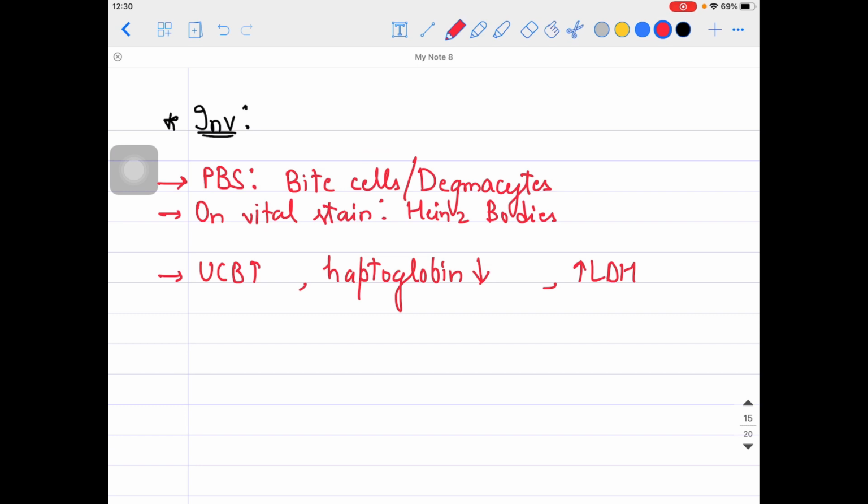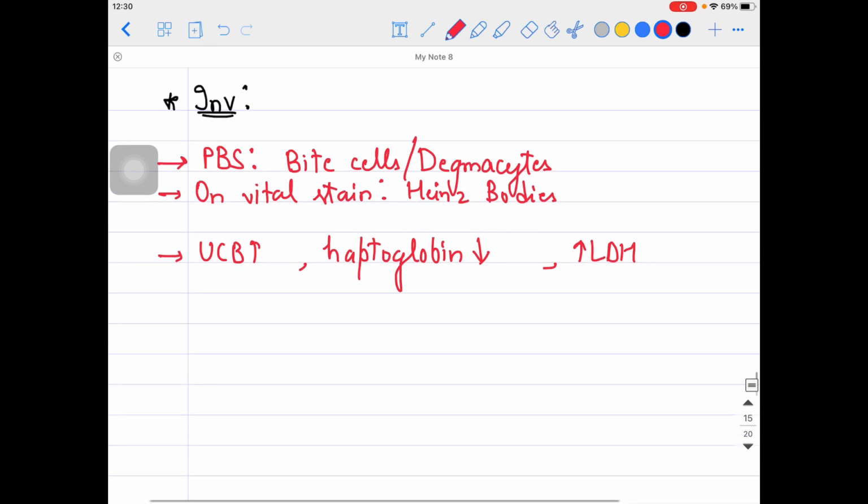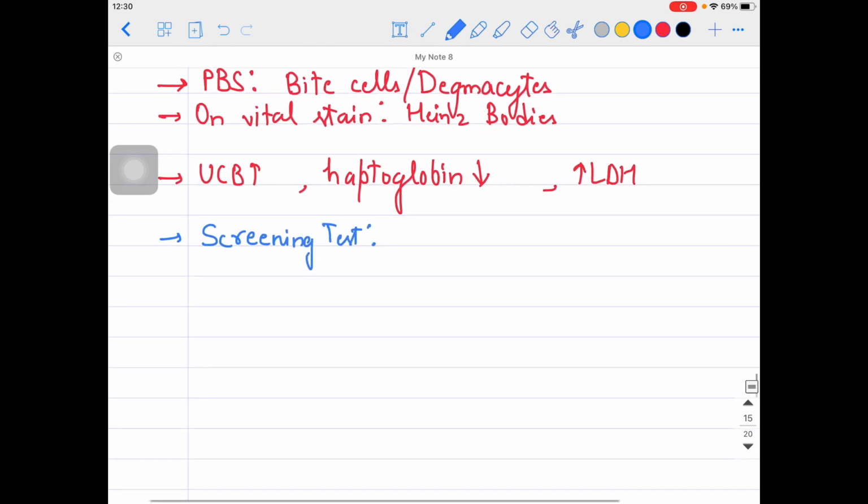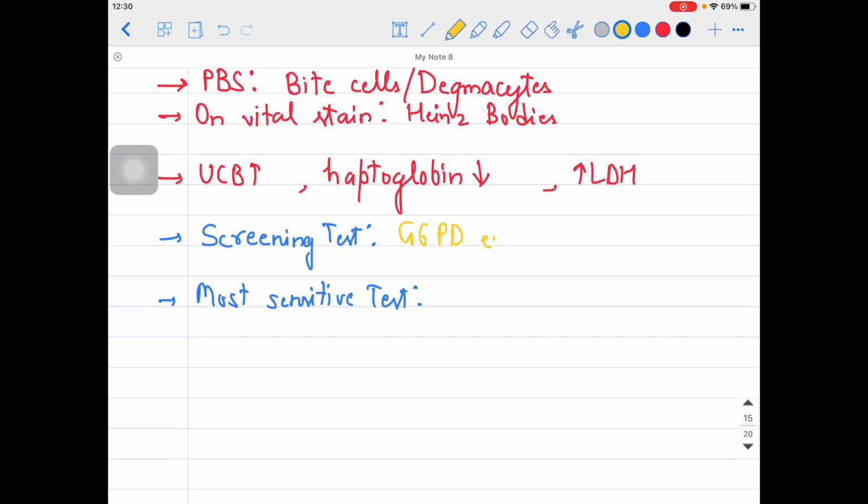What kind of test can you do over here? Very important, guys, I am writing that there is a screening test and one is the most sensitive test. Two tests we should know as far as G6PD deficiency is concerned, for our clinical scenarios. For the screening test, I will be doing the G6PD enzyme assays.